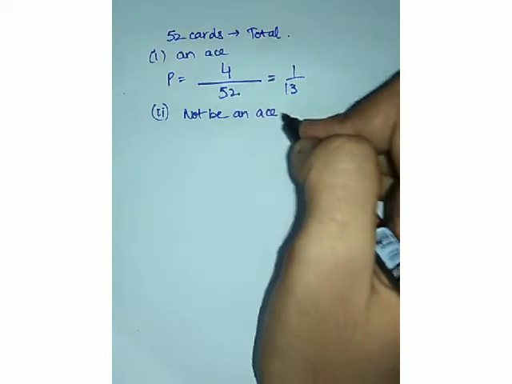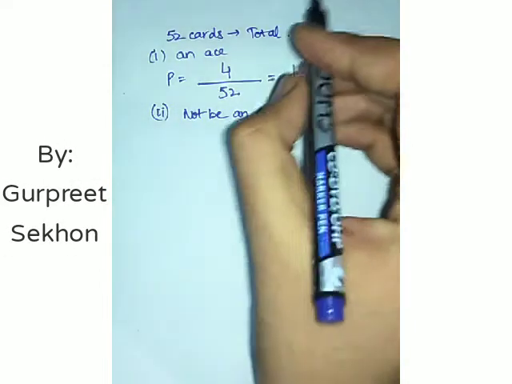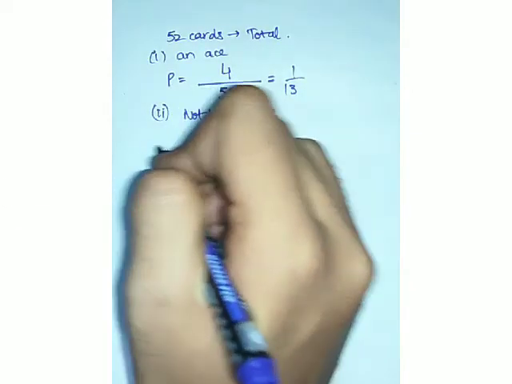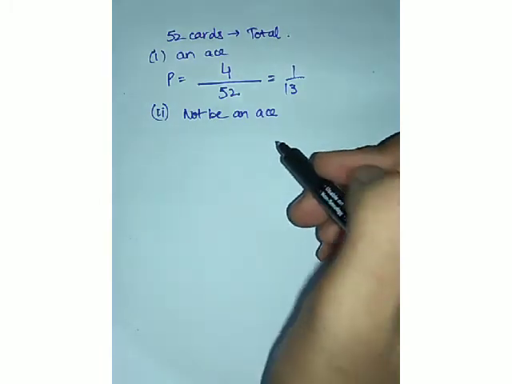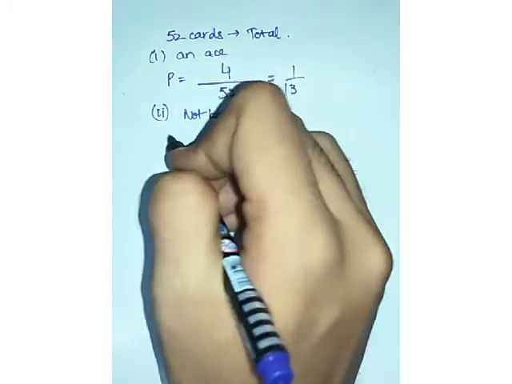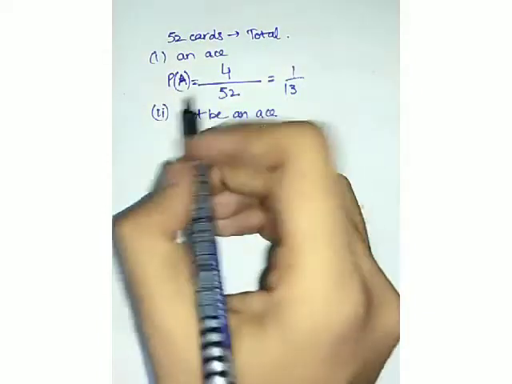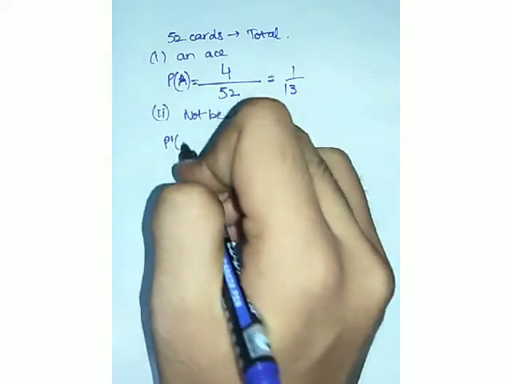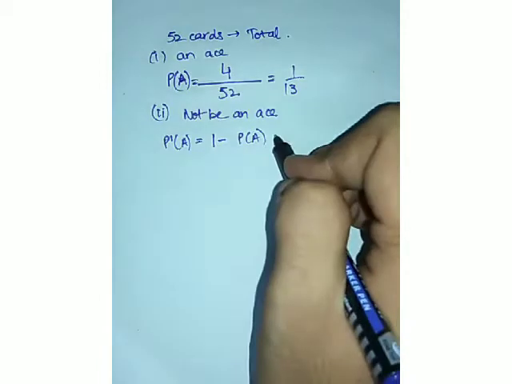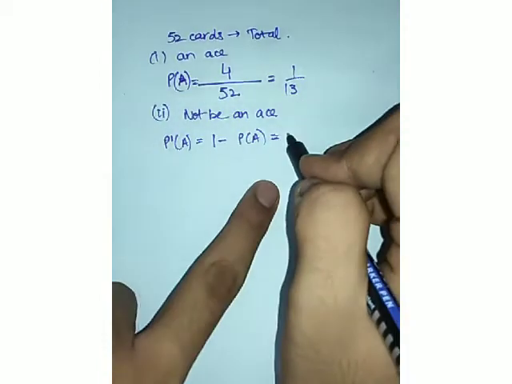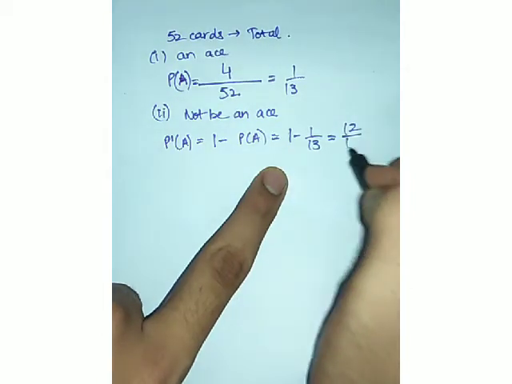There are two methods of finding this. In the very starting video of probability, I have explained that probability of happening of an event is equal to 1 minus probability of not happening of that event, or vice versa. So first thing is that, for example, the probability of an ace is P(A). We can write probability of not an ace is 1 minus the probability of an ace. So of course, what is the probability of an ace? That is 1 upon 13. 1 minus 1 upon 13 will be equal to 12 upon 13.